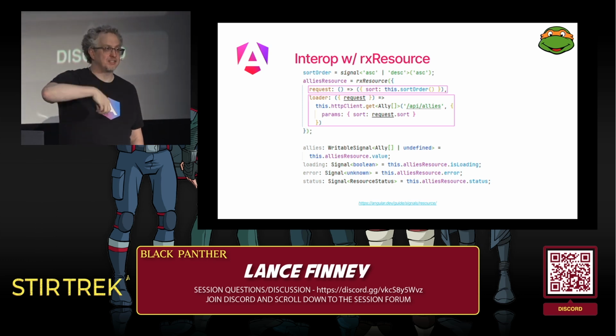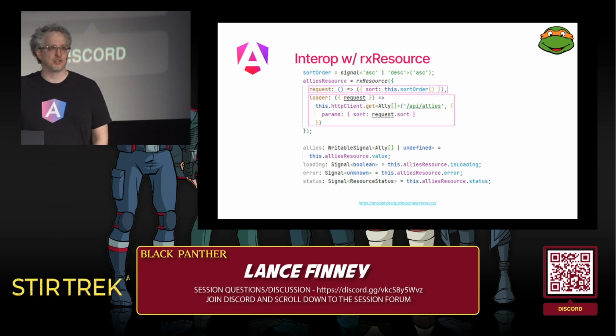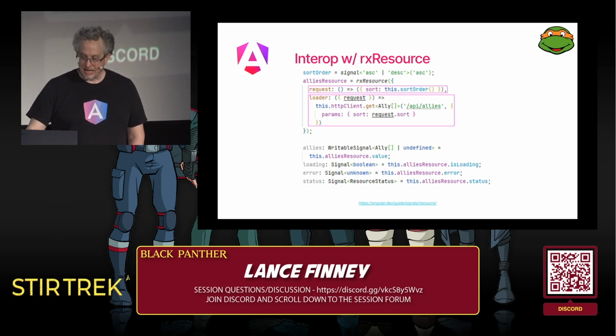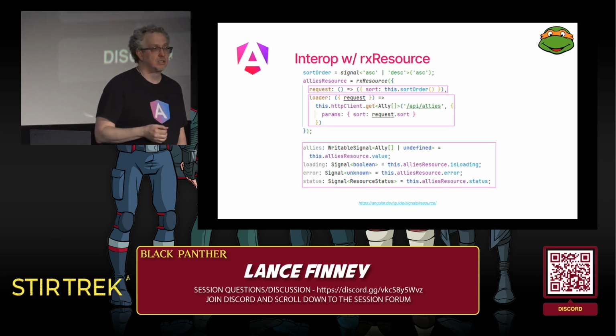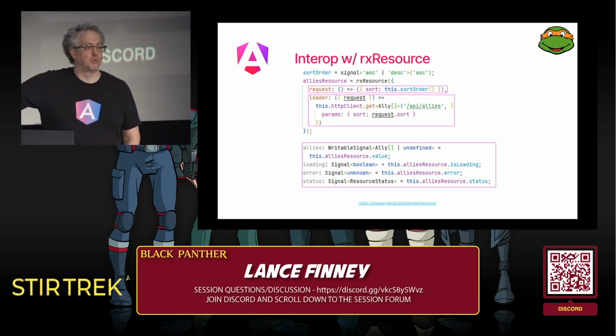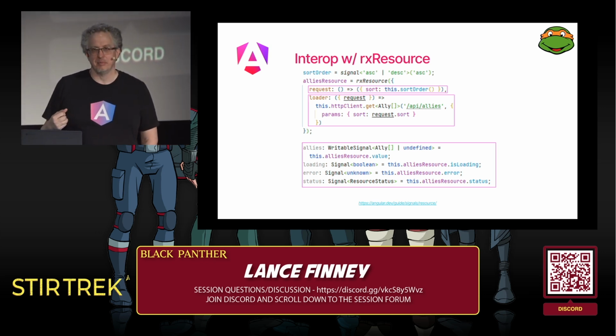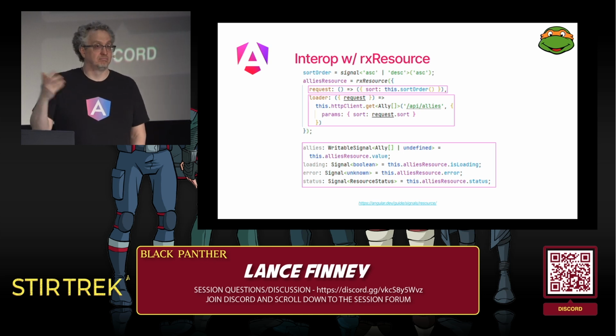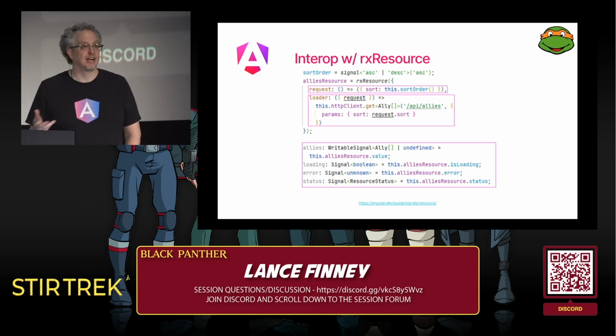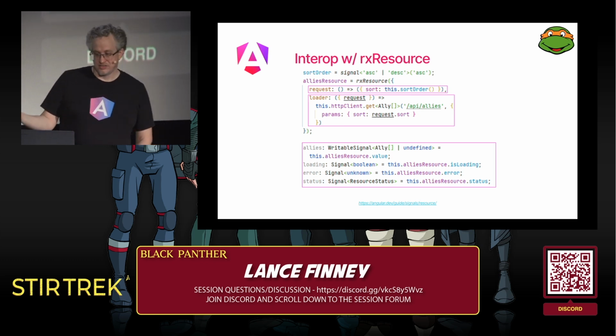So the input is a signal. Internally, it's doing HTTP, and the output is a bunch of signals. Value is a signal with the value of the allies that came in. Loading is a signal. Has it loaded or not? Are we in the process of loading to show a spinner? Error is a signal. Status overall is a signal.